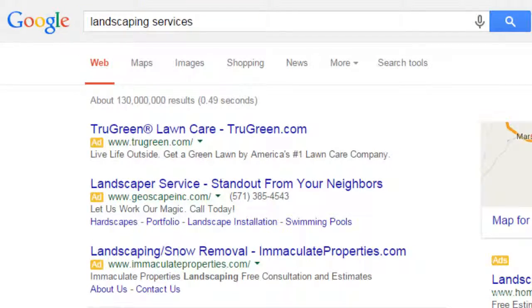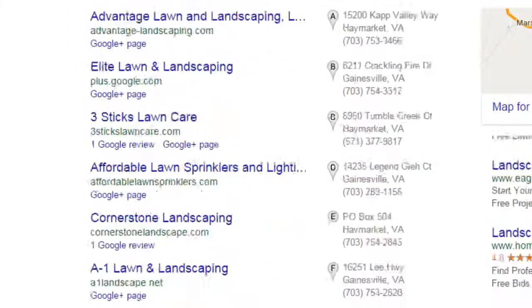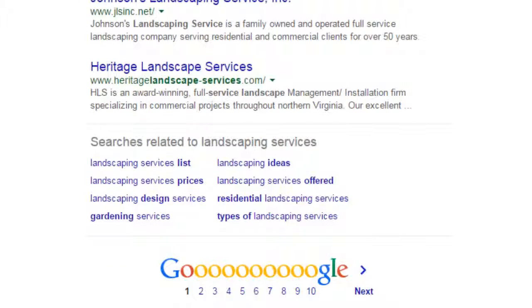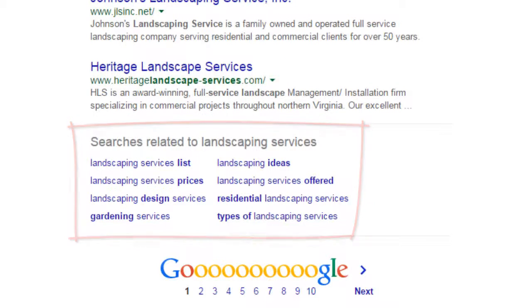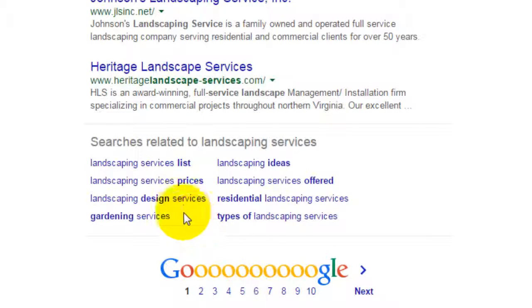But if I go ahead and do the search for landscaping services, the next thing that you can do is scroll all the way to the bottom of Google, and you'll see here the searches related to landscaping services. Now you have several more keywords, and these are going to be popular keywords typically. Landscaping services list, landscaping services prices, landscaping design services, so that's a keyword that I didn't brainstorm. That may be a good one to add to the list. Landscaping services offered, residential landscaping services. So this has already expanded my search.